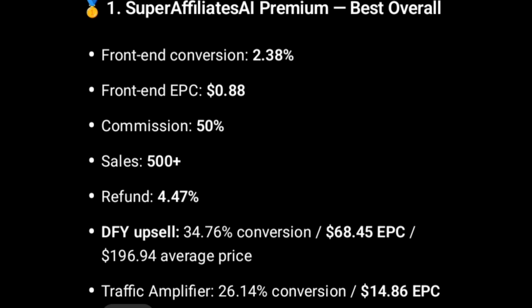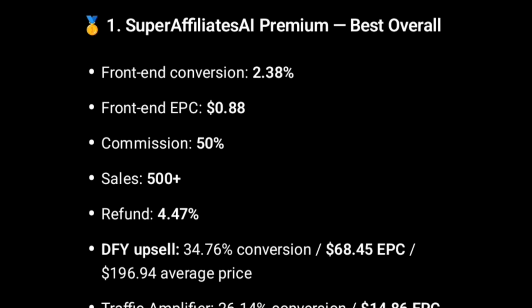So it is also important for you to focus on EPC, because those clicks that you are recording on that offer, whether they buy or they don't buy, as long as they access the offer, there is a chance for you to earn some money from those clicks. The EPC is telling you that on average, this is how much you are going to earn on so many clicks that you are sending to this offer.